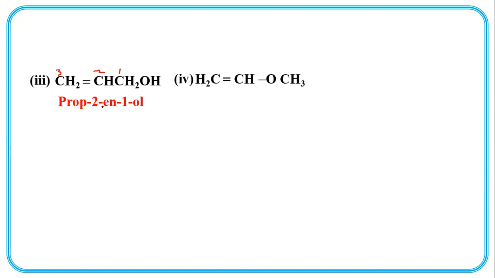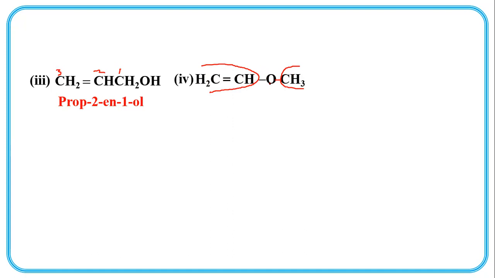And this example, CH2 double bond CH, O, CH3. Now this is an ether. This is an alkyl group, and this is another alkyl group. This alkyl group has a double bond, and both alkyl groups are bonded to divalent oxygen. So R-O-R'.